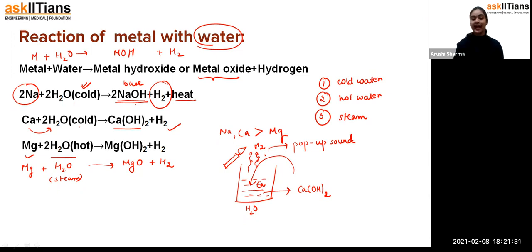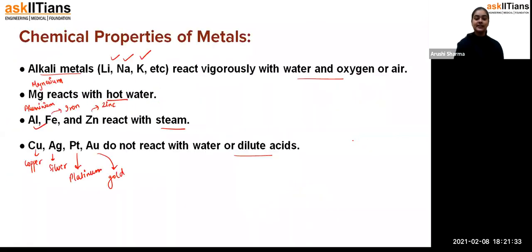Fine, students. And that's why they have written some points in the very beginning, depending upon the chemical reactivity of the metals. Magnesium reacts with hot water, while aluminium, iron and zinc react with steam. That means magnesium is more reactive than aluminium. And copper and silver are very, very less reactive, so they do not react with water.